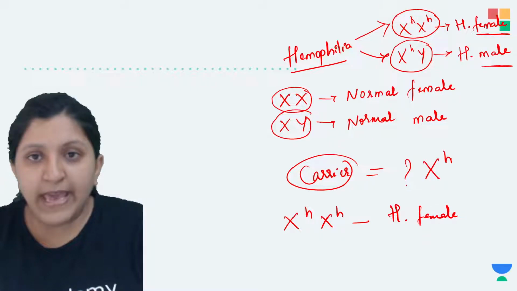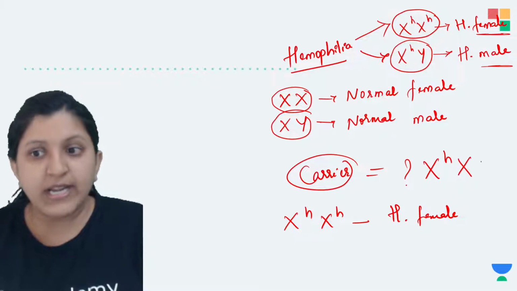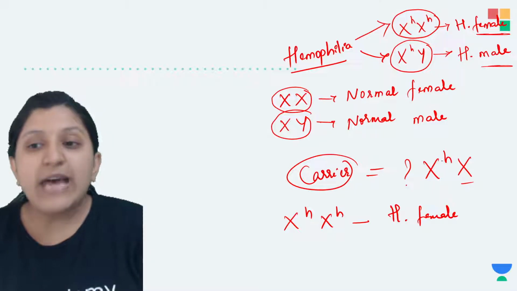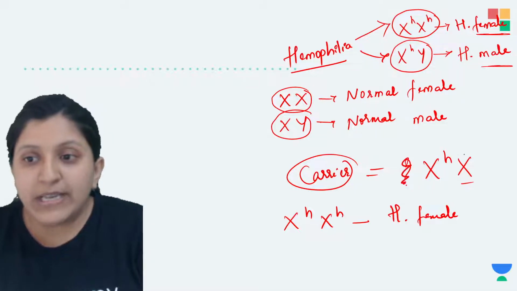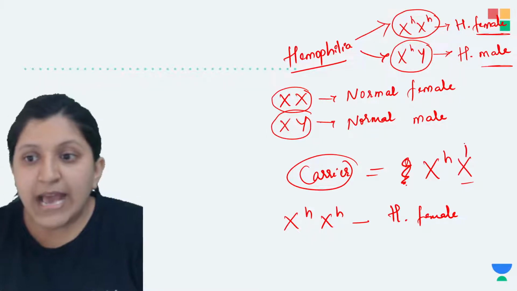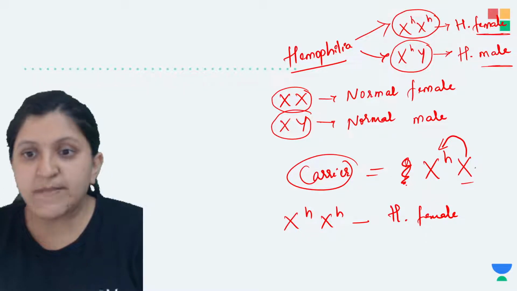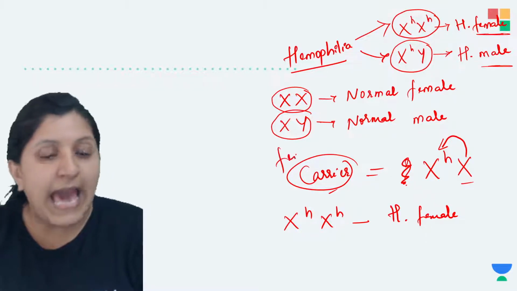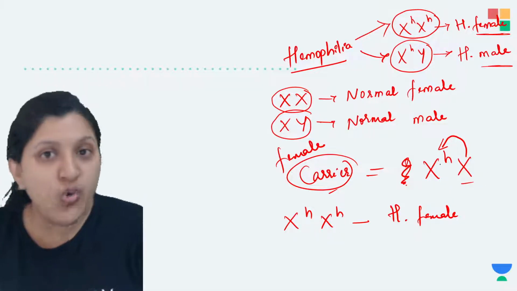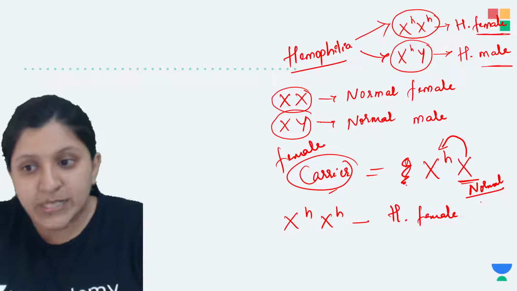Let's say two X chromosomes are there, and only one X chromosome is affected, the other X chromosome is completely normal. That means this particular X chromosome is not going to express itself, whereas the other chromosome is going to dominate the action. So the carrier female will not show any symptoms because this normal chromosome is expressing itself.